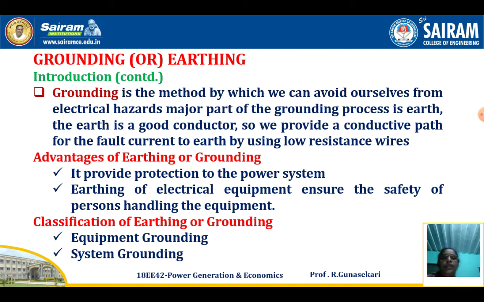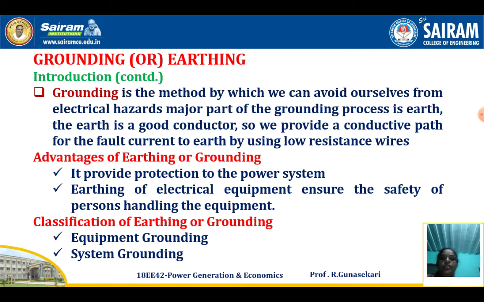Grounding is the method by which we can protect ourselves from electrical hazards. The major part of the grounding process is the earth. The earth is a good conductor, so we provide a conductive path for the fault current to the earth by using a low resistance wire only. This is nothing but grounding. Then what are the advantages of grounding or earthing? Another name is earthing. Earthing and grounding are both the same only.